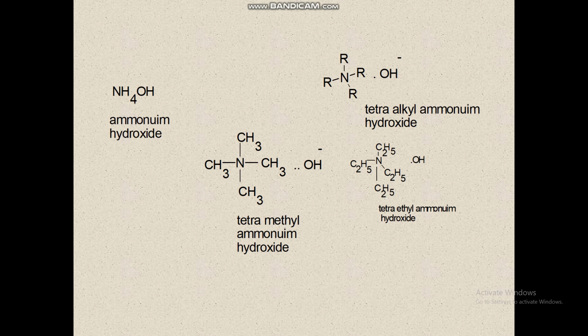Corresponding to ammonium hydroxide, NH4OH, we have tetra-alkyl ammonium hydroxide, R4NOH. Tetramethyl ammonium hydroxide and tetraethyl ammonium hydroxide are examples of tetra-alkyl ammonium compounds.